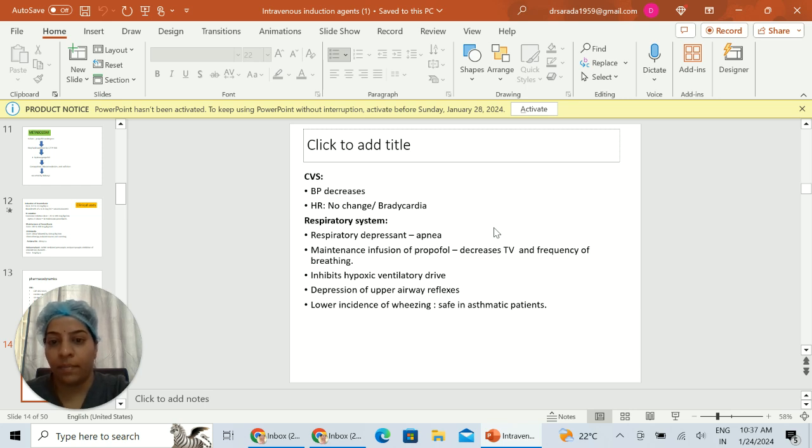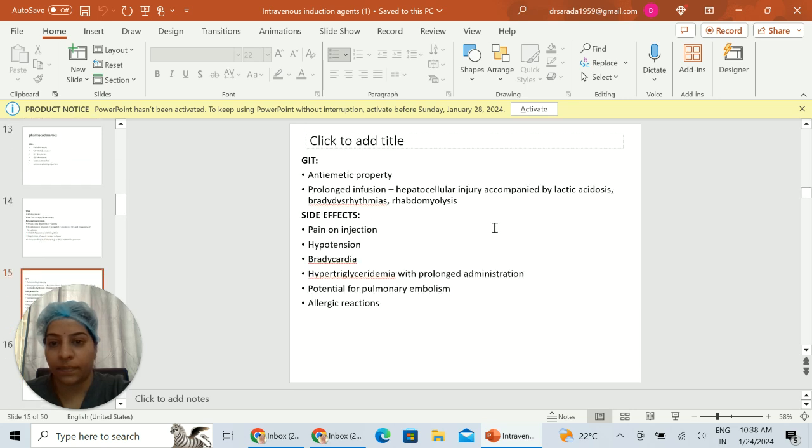When used as infusion for maintenance of anesthesia, generally the tidal volume decreases and the frequency of breathing also decreases. It inhibits hypoxic ventilatory drive. It also depresses upper airway reflexes. It is safe in asthmatic patients. On gastrointestinal system, it has an antiemetic property. Prolonged infusions will lead to hepatocellular injury accompanied by lactic acidosis, bradydysarrhythmias and rhabdomyolysis.